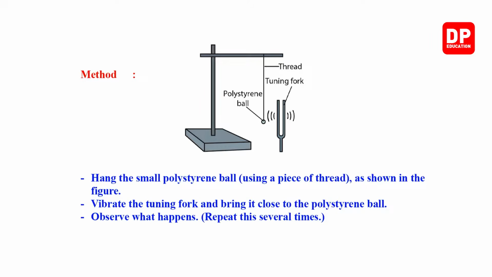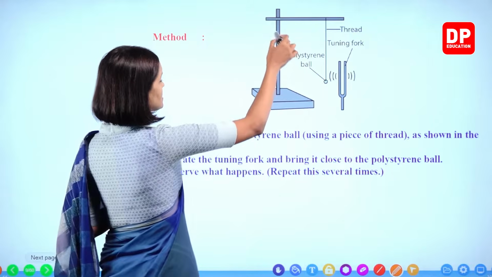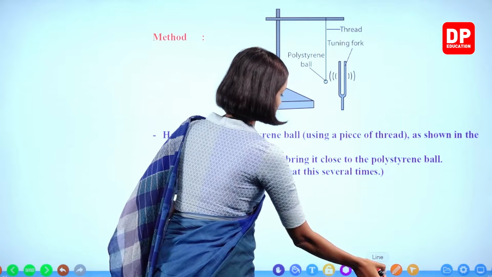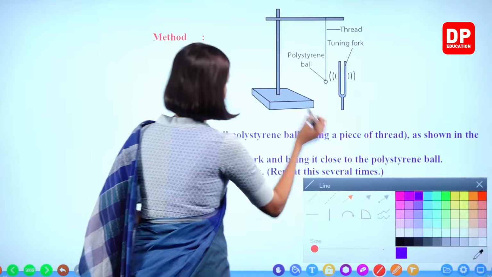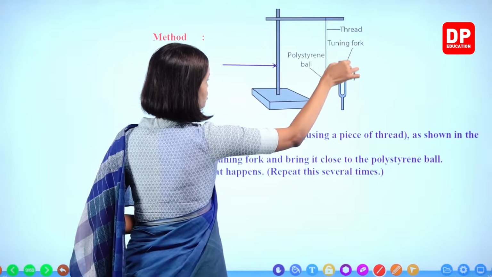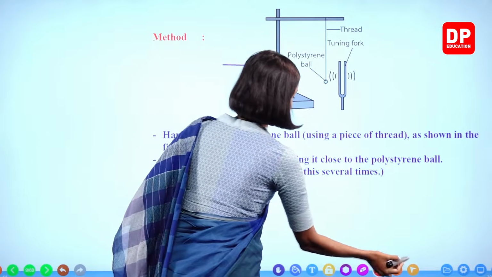Right. So what is the method? So you all can see this is the setup. We'll label this one as well, the laboratory stand. This is the laboratory stand, the thread, tuning fork and the polystyrene ball.